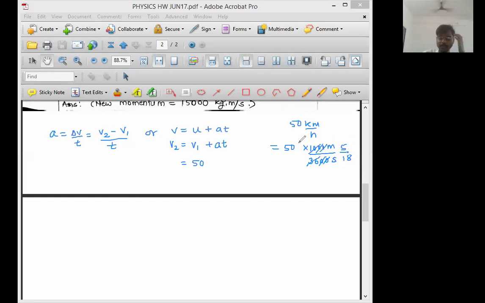Keep it as it is. Don't do intermediate calculations. Always remember this in physics: if you are not asked for a particular calculation, you should not do it. You were not asked for the exact unit conversion. We did it, but don't do the exact calculation. Keep this answer, 50 into 5 upon 18, as it is, plus as it is. Now what is the value of acceleration? Let me check.